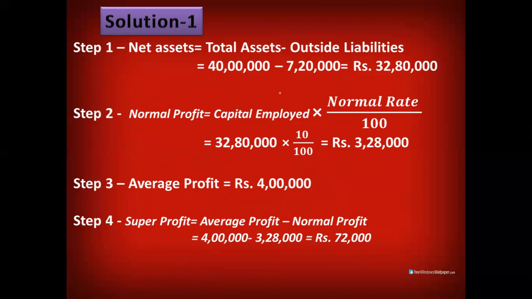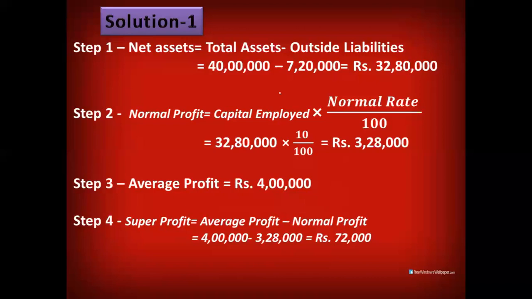In step 3, we need information about average profit, which is given in the question, amount 4 lakh. And we'll find out the value of super profit, that is average profit minus normal profit, which comes out to rupees 72,000. Once you get the super profit, you can calculate goodwill, because in the second part they have given 3-year purchase.